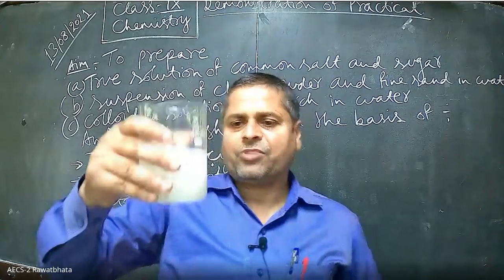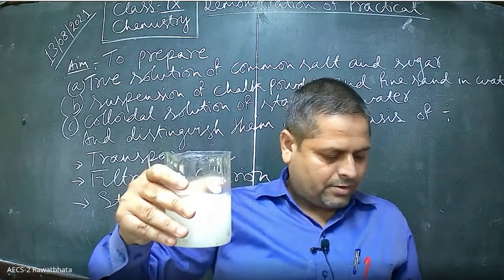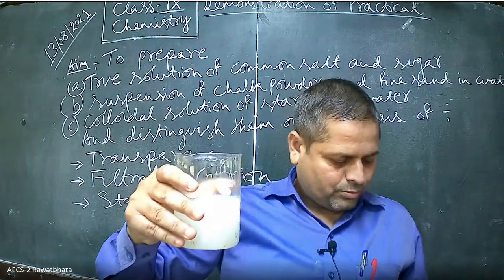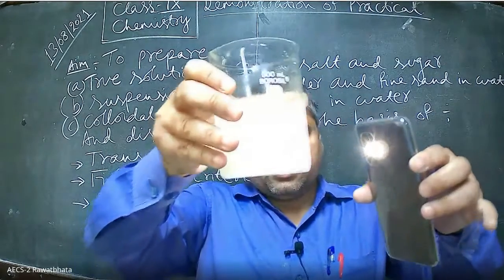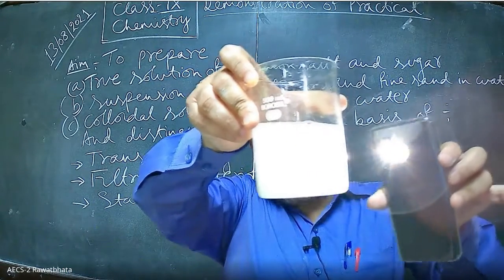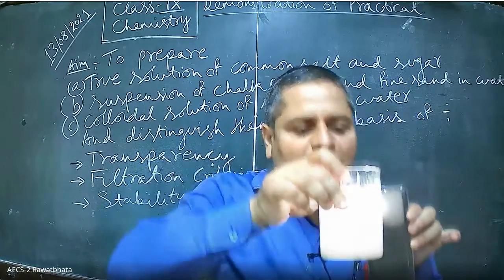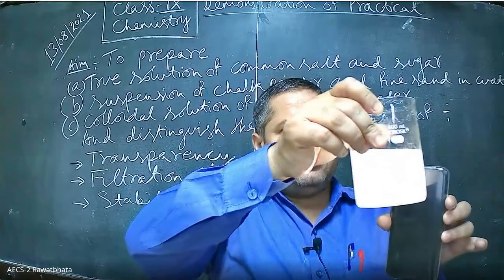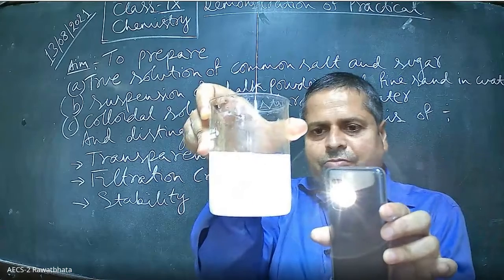Now let me switch on the light. Now can you see, children? Can you see the path of visible light, sir? Visible? Yes, sir. This means that the path of light is visible in the colloidal solution. Is it so? Yes, sir.